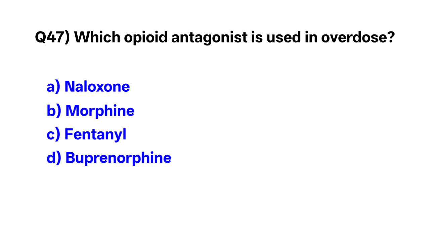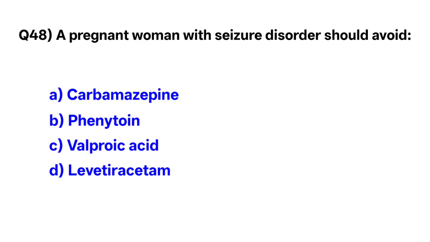Question number 47. Which opioid antagonist is used in overdose? Correct option is A. Naloxone. Question number 48. A pregnant woman with seizure disorder should avoid? Correct option is C. Valproic acid.